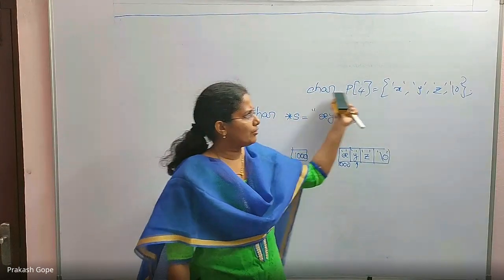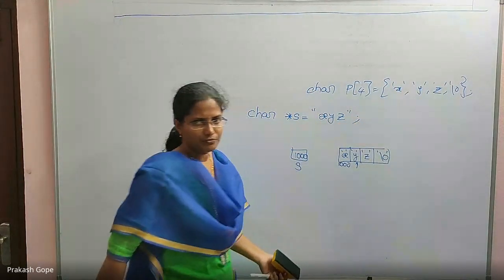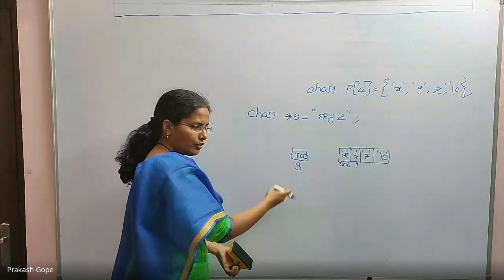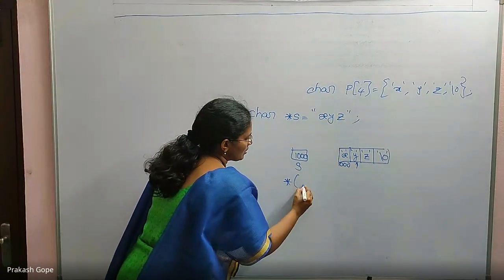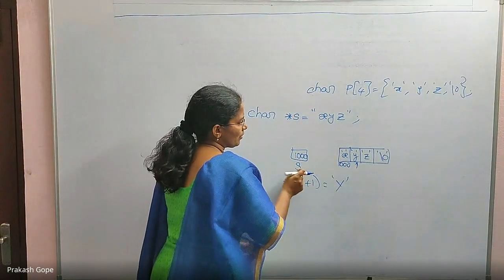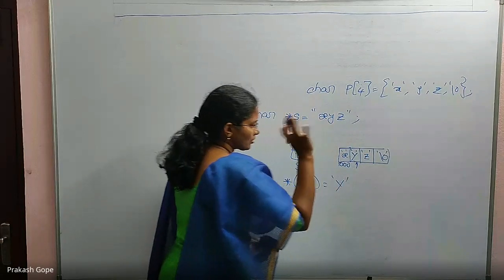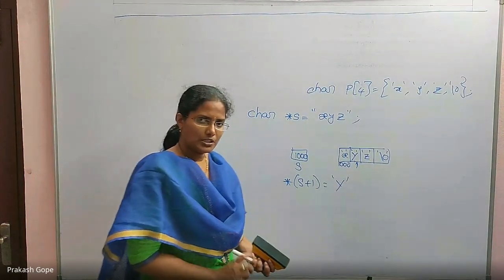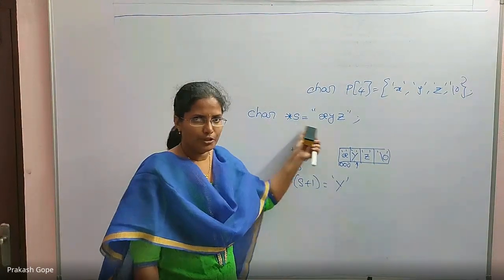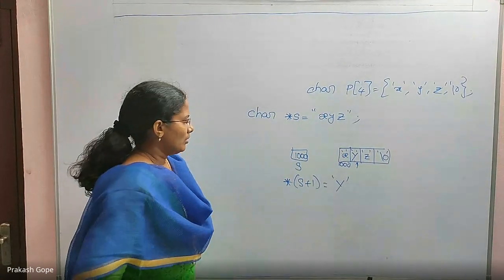Wherever you can use this, you can use that, so people stopped using the old way. Now we are using this method only. I'll explain how to access each and every character. You can say star of s plus 1 is equal to capital Y. s is pointing to this, s plus 1 will point to the next character, and I want to update its content to capital Y. Now it's working in all the latest compilers. So a character pointer can be used this way also, not just the way we discussed earlier.